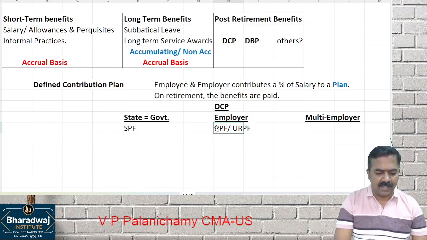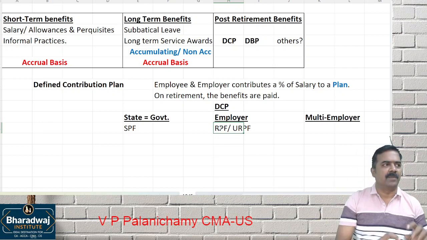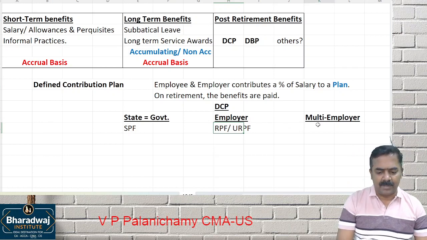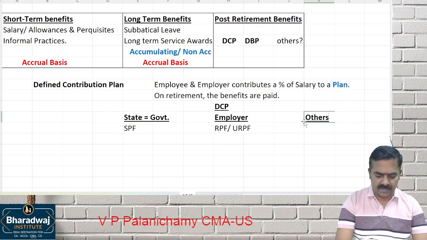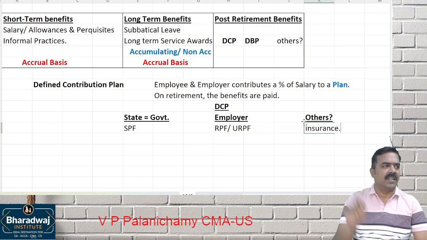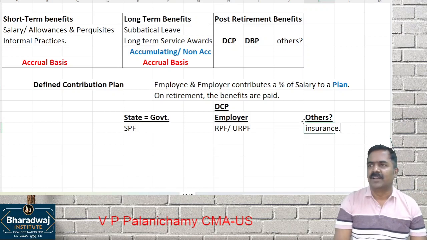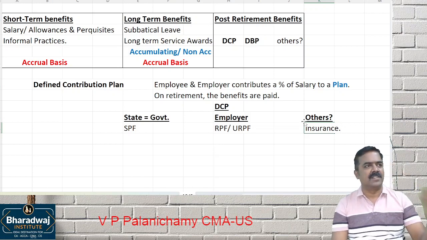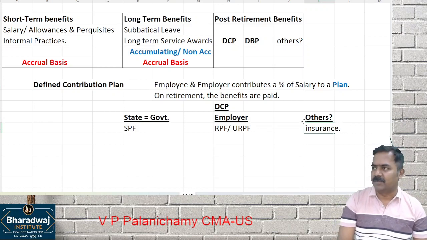Where the employer maintains a Provident Fund and the contribution of the employer and employee goes to that fund. It can be run by multi-employers, or it can be run by others, which can be insurance benefits. For example, employee will contribute 10% of salary. Employer will contribute what? 10% of salary. 20% of salary will go to the insurance contribution. They will take an insurance policy and keep on paying the premium. On retirement, you get back from the insurance company.